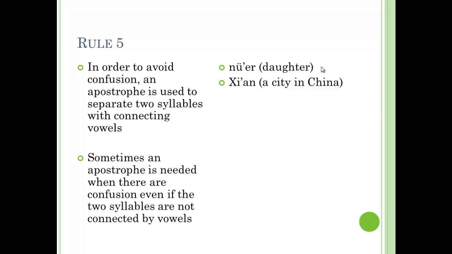Sometimes, an apostrophe is also needed when there are confusion even if the 2 syllables are not connected by vowels. For example, fang, ai. If you put the tones on it, it's fang, ai. Fang ai means to hinder. Without the apostrophe, you can also read it as fang gai, which means nothing. Here, this is fang an. Without the apostrophe, it's fan gan, which doesn't mean anything.